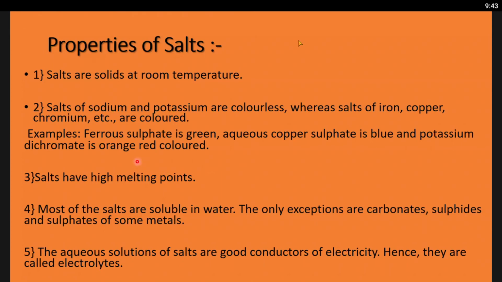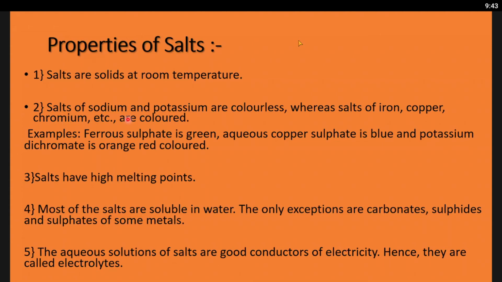Salts have high melting points. Can you tell me why they have high melting point? No. Salts are normally ionic compounds. Ionic compound means they are made from ions. Ions attract each other, positive and negative radicals. Due to this attraction between positive and negative radicals, melting point is high. This is an important concept. They can ask you anywhere. Understood, Sriraghav?